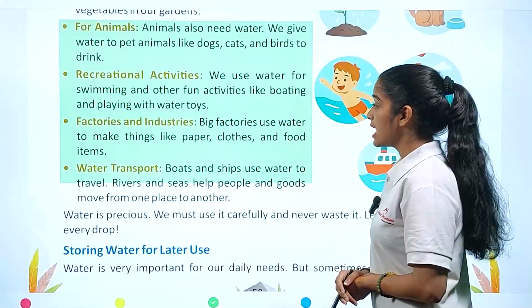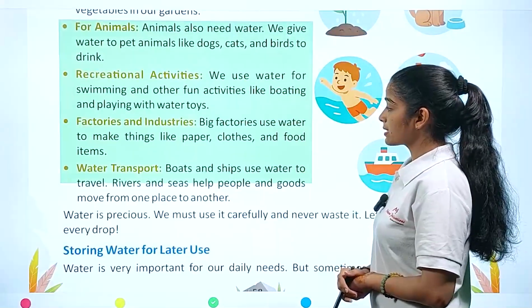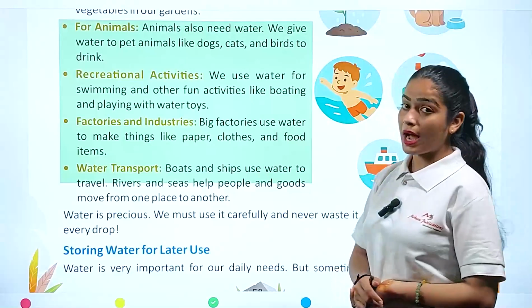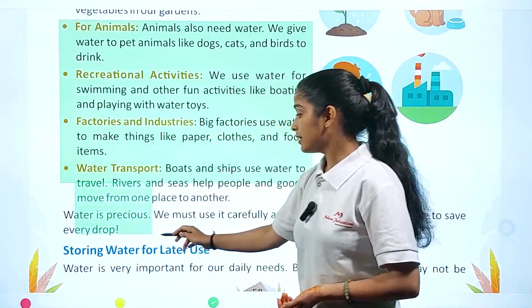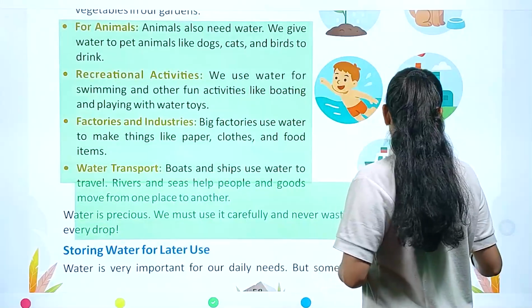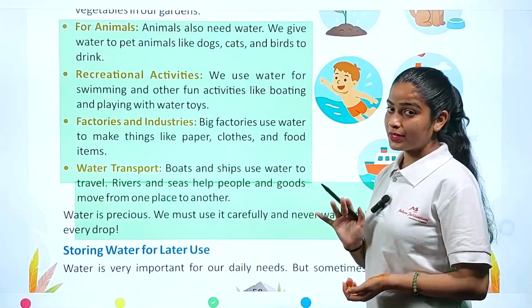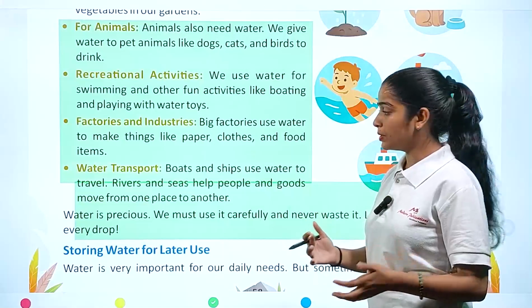Factories and industries. Big factories use water to make things like paper, clothes, and food items, right? Each and everything which you see on this earth now is not completed without water, right? It needs water for its completion.